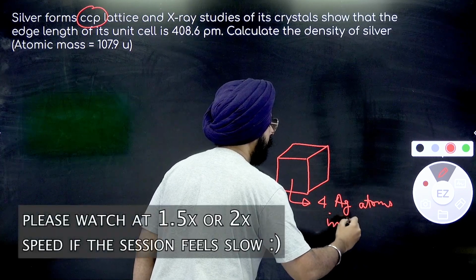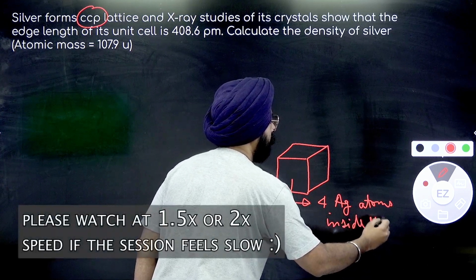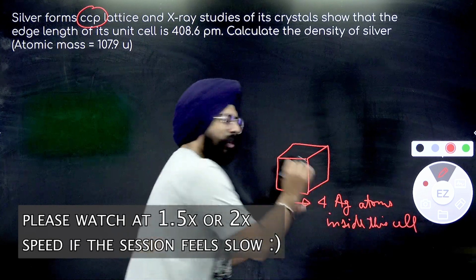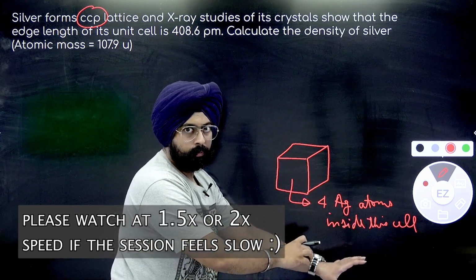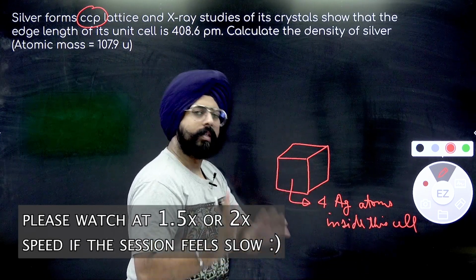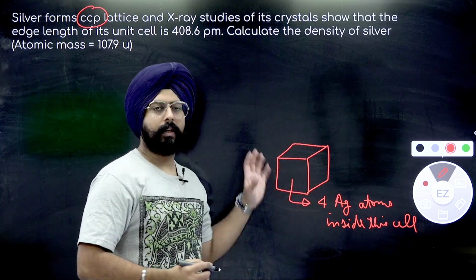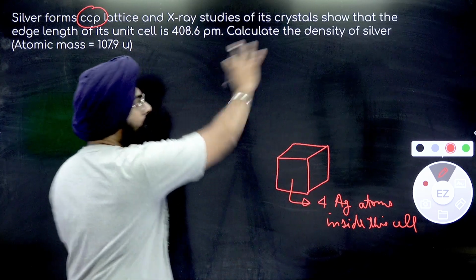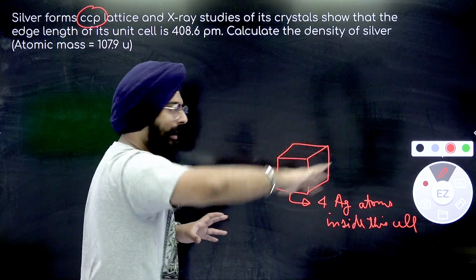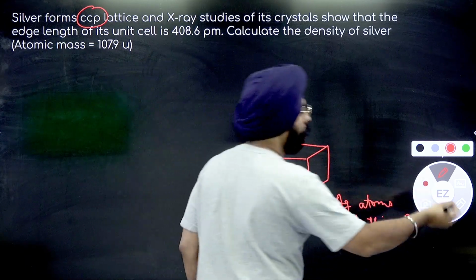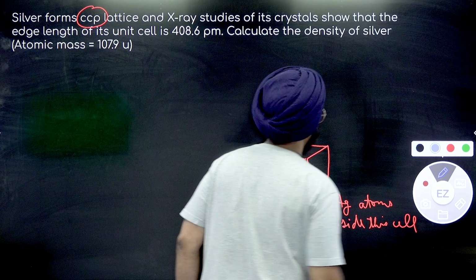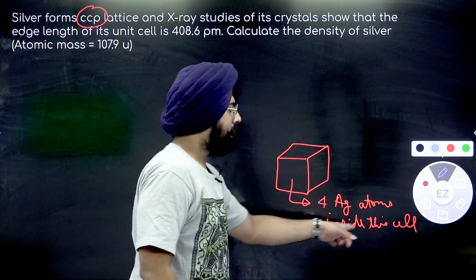Okay, inside this cell. Simplifying the information for you, because you will study it in solid state. This is not a solid state class. This is just for physical chemistry. I'm illustrating how to solve this question and what things to take care of while solving the questions. Okay. So 4 silver atoms inside the cell.